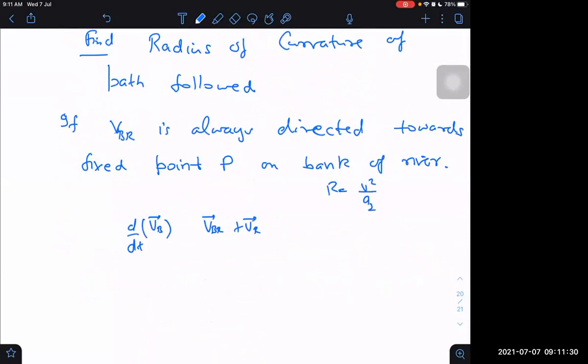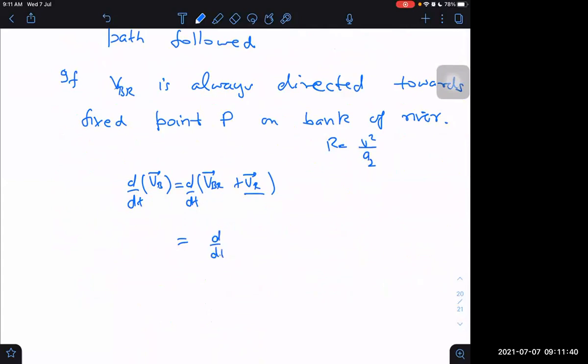So in order to get a perpendicular, first let us find out net a. Net a will be found by taking derivative of these two, but VR is constant, so its derivative will be 0. So indirectly we have to take derivative only of VBR. But we know that VBR is also constant magnitude wise. If it is constant magnitude wise, then I know the acceleration will be perpendicular to VBR at any instant of time.